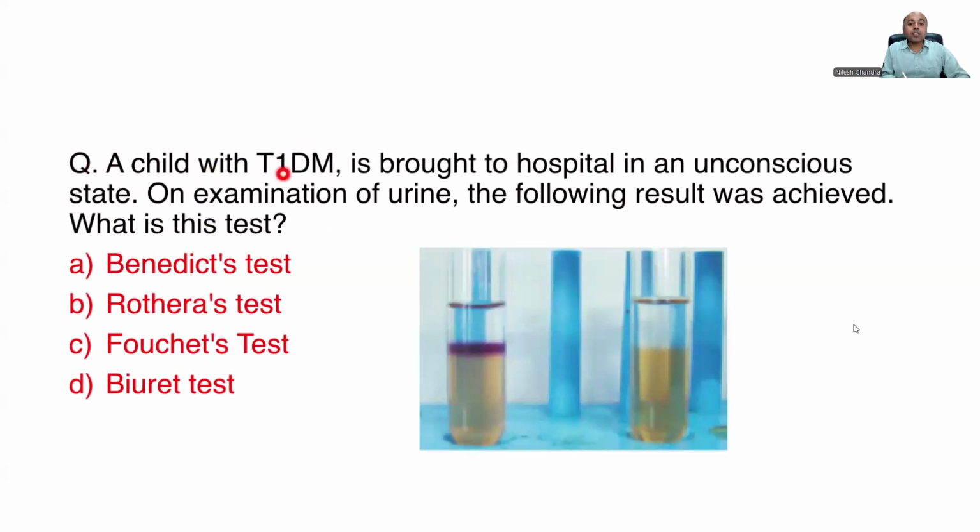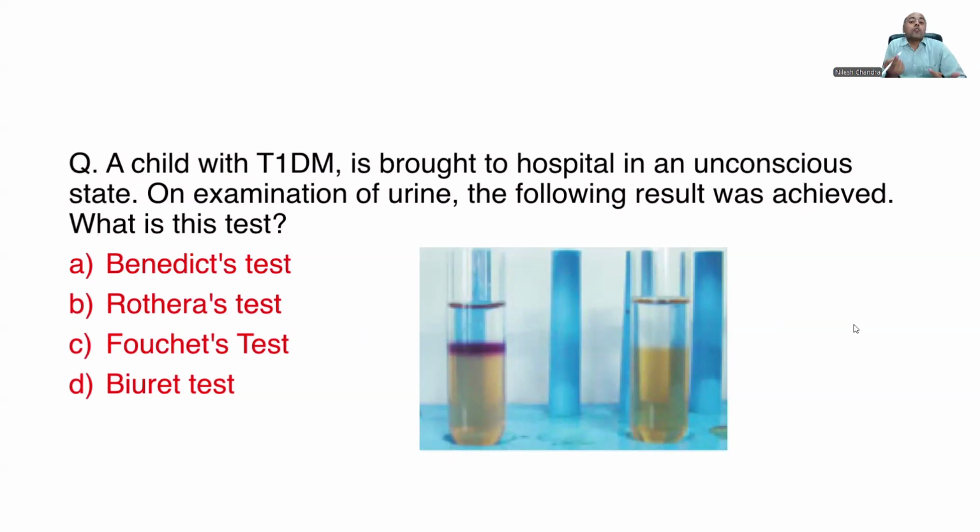A child with type 1 diabetes mellitus is brought to hospital in an unconscious state. On examination of urine, the following result was achieved. What is this test? When I say type 1 diabetes mellitus, you should quickly remember that in type 1 diabetes mellitus, you can have ketosis and ketoacidosis leading to coma. In type 2 diabetes, you have the non-ketotic hyperosmotic episodes, but here diabetic ketoacidosis is the characteristic feature.